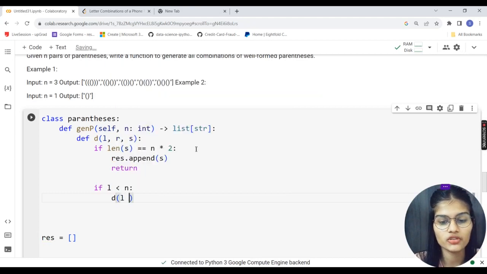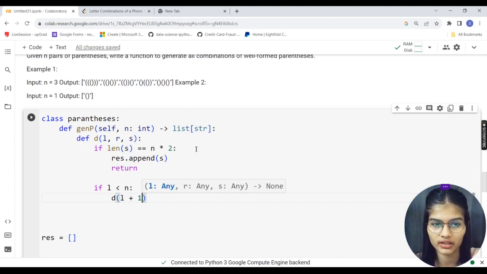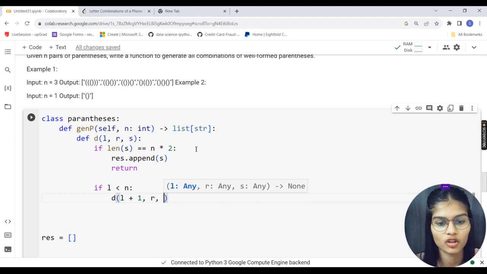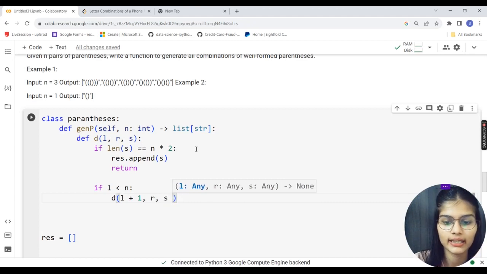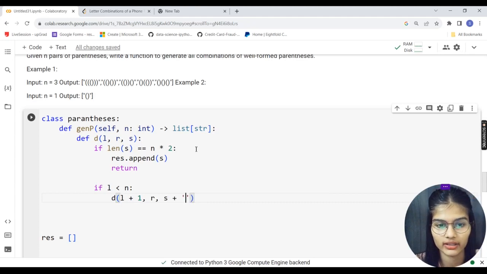Into that I would write L plus 1, means left plus 1, comma right, comma space, plus I would add the parenthesis. So what I am doing on the left and right hand side, I am putting up the parenthesis. Left will be the opening parenthesis. As simple as that.